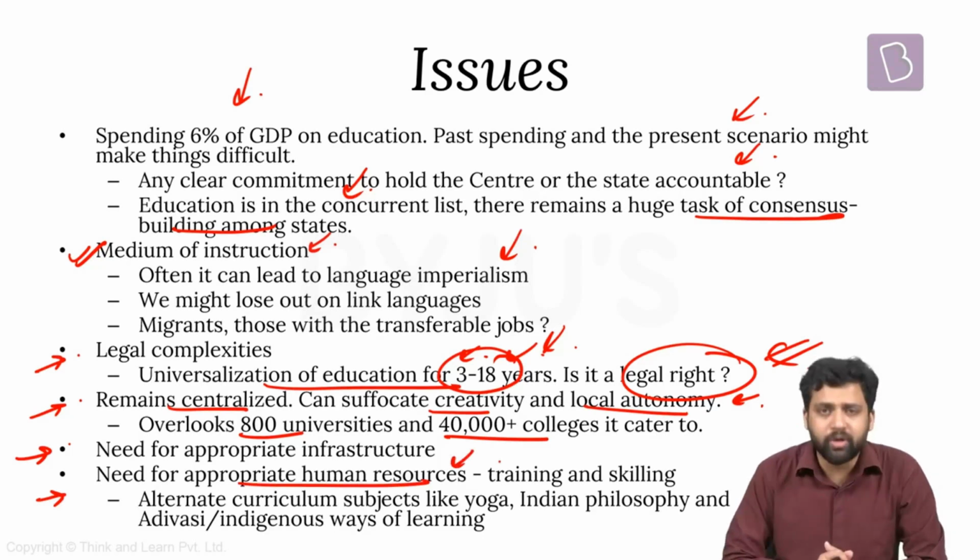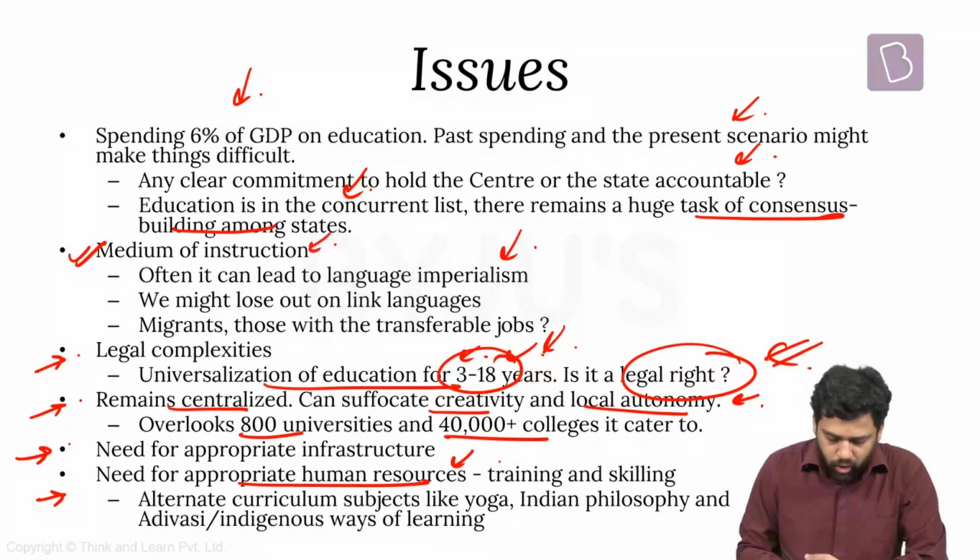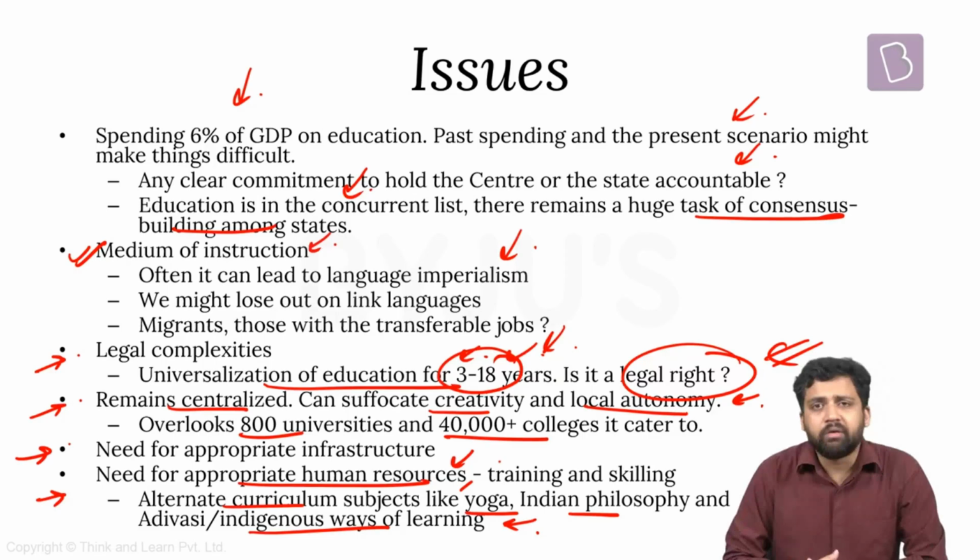Do we have sufficient human resources who can train the next generation? We are saying that we should have a different kind of subjects. We need to have a multidisciplinary approach to education. But do our teachers have those kind of skills that they can impart multidisciplinary education? Also, we're talking about alternate curriculum subjects like yoga, philosophy, Adivasi indigenous ways of learning. Do we have teachers who can train children along these lines?